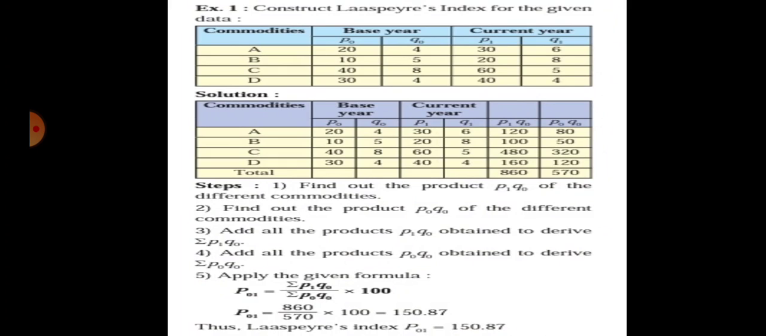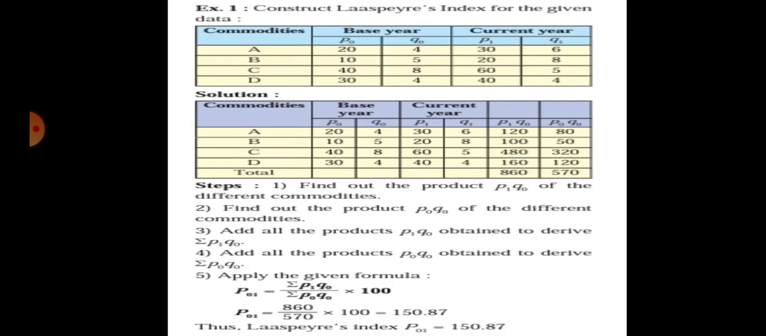The next is the sum of P0 Q0, where we apply the same method. The first A commodity P0 Q0 is 680, then B commodity is 50, then C commodity is 320, and the last D commodity is 120. We have discussed that the summation of P0 Q0, the sum of all these figures, is 570. So we apply that formula.